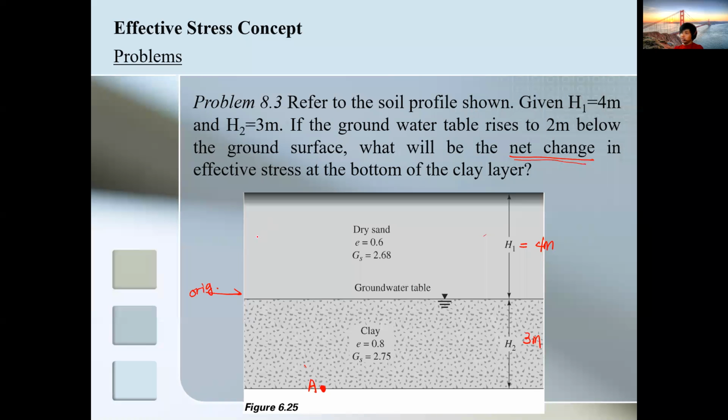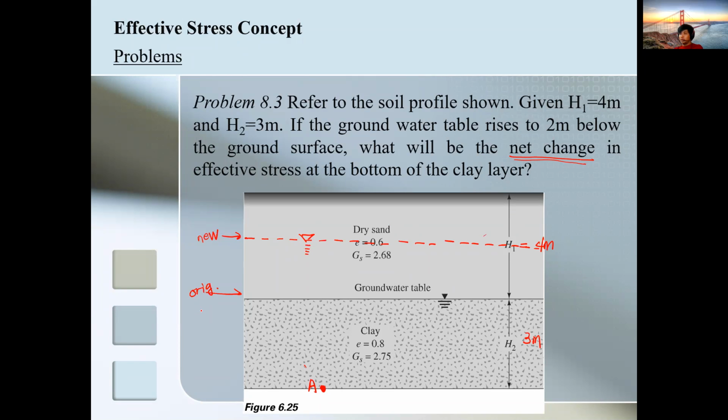So meaning, this will be the new water table, di ba? Halfway sa dry sand layer. So original condition and then the new condition.